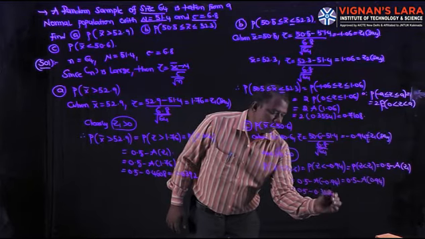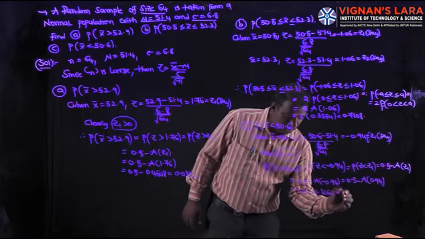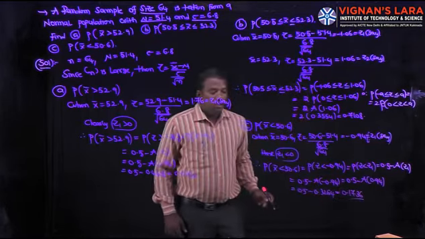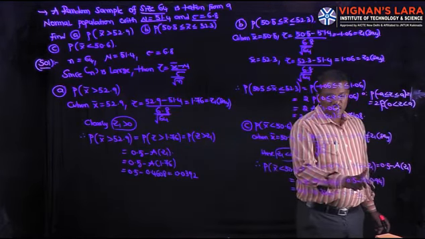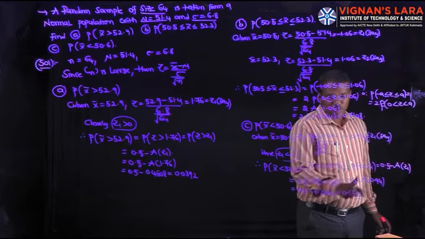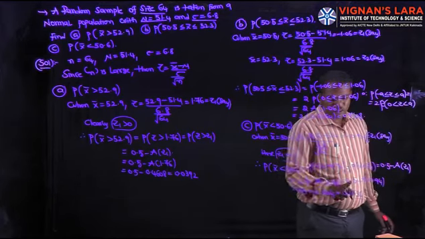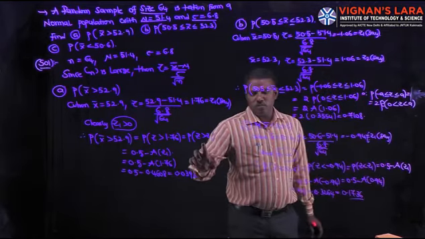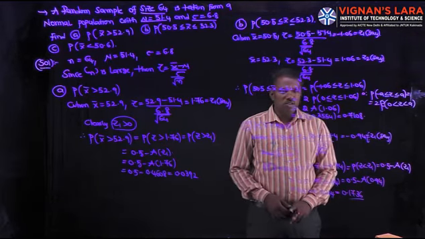From the table, A of 0.94 is 0.3264, so the answer is 0.1736. Here Z1 is negative and Z less than Z1, that is 0.5 minus A of Z1. Suppose Z1 is positive, that is 0.5 plus A of Z1. Here the less than symbol and there the greater than symbol are opposite to each other. So the answer is 0.1736.